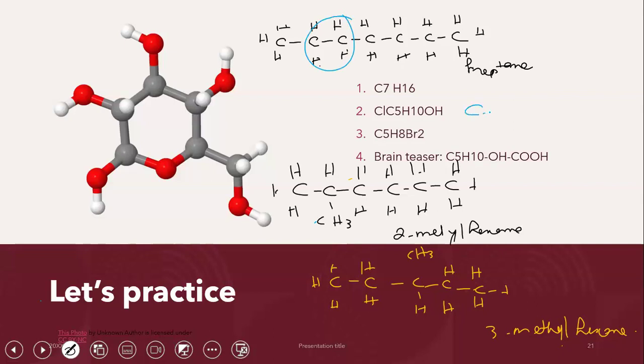So 1, 2, 3, 4, 5, and maybe I can go C2H5. C2H5 is the ethyl group, right? We have the ethyl group. And obviously, as you can see, this is now a